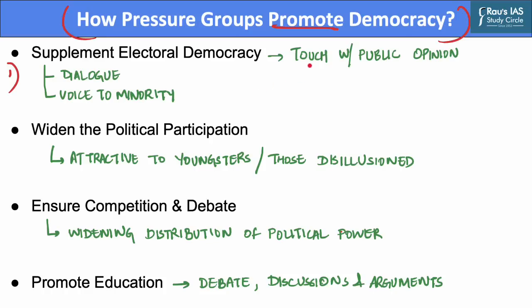Pressure groups keep in touch with public opinion in between the elections. One of the weaknesses of elections is that they take place after a few years. By contrast, a pressure group may force the government to engage in an ongoing dialogue with the people in which the interests or views of such sections cannot be ignored. The India Against Corruption anti-corruption movement was one such example where the pressure groups made the government aware of the rising sentiment of the general public against corruption in public life.